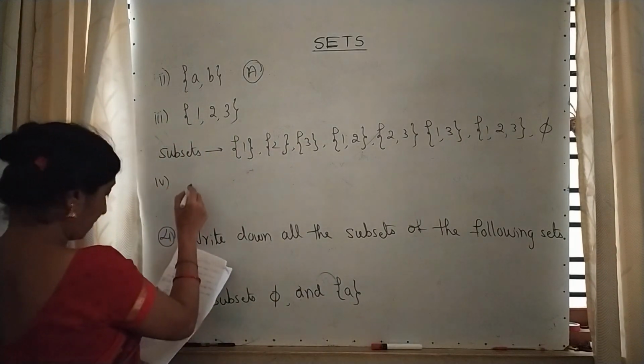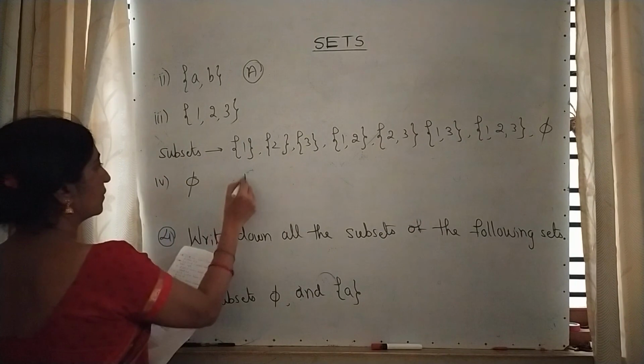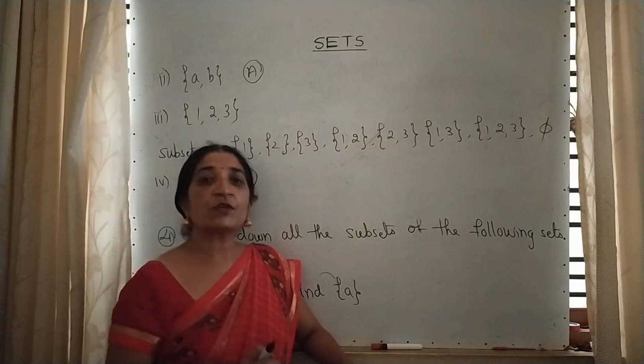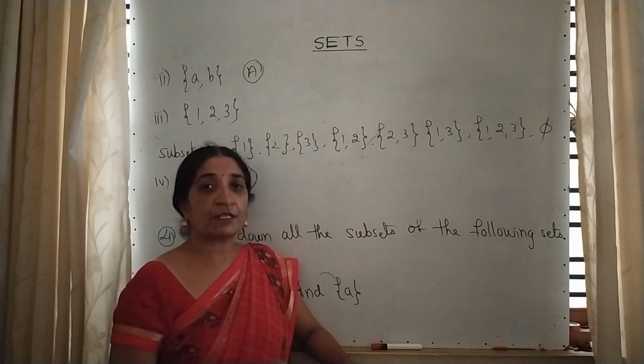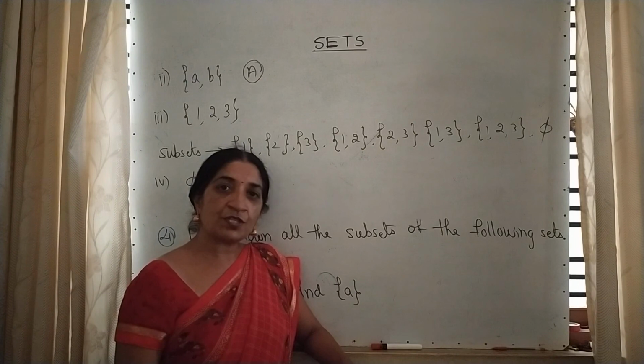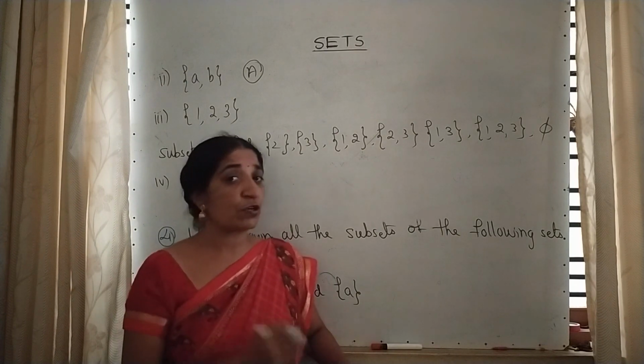Fourth one, null set. This is the assignment question. This is a homework question. Students, some questions I give you as an assignment only for practice. Don't worry, in the next class, first I will solve those assignment questions, then I will move to the next questions of this exercise.